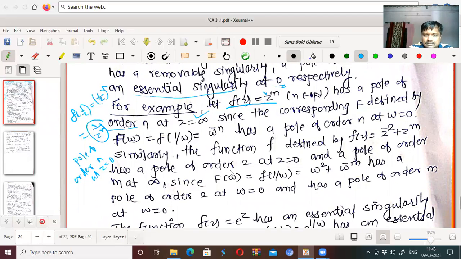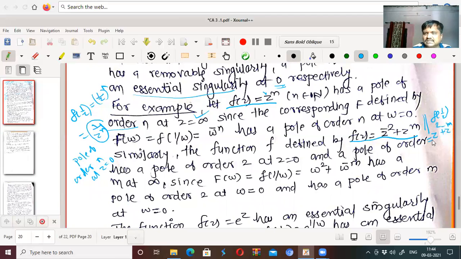Similarly, for the function defined by f of z equal to z square plus z raised to m, we want to discuss the singularity of small f at z equal to infinity. If I replace z by 1 by z, what will you get? You will get z square plus z to the power minus m.